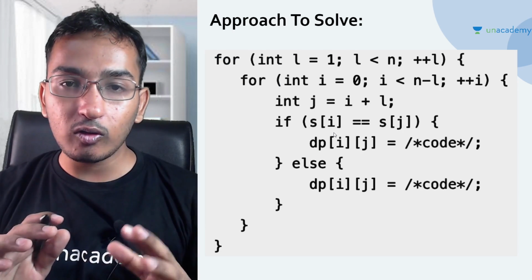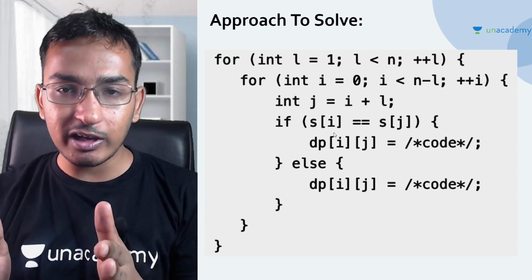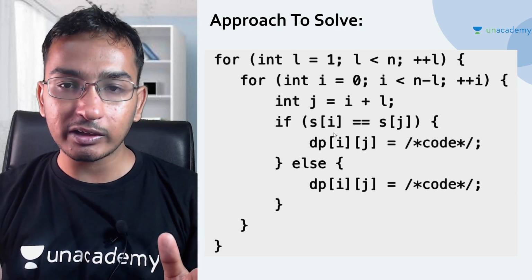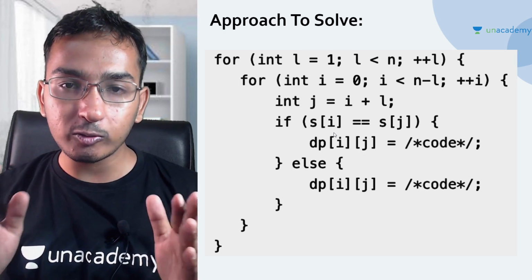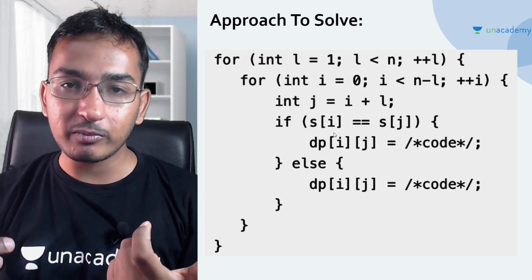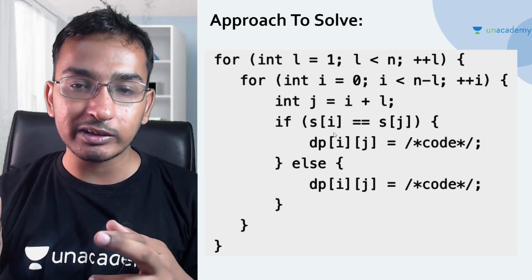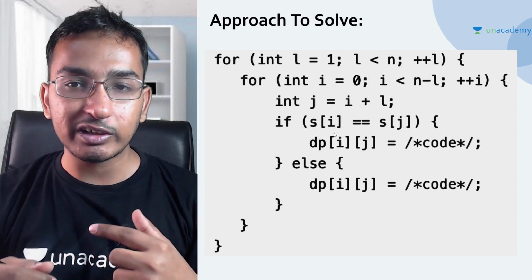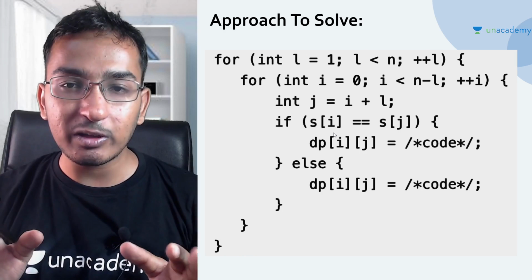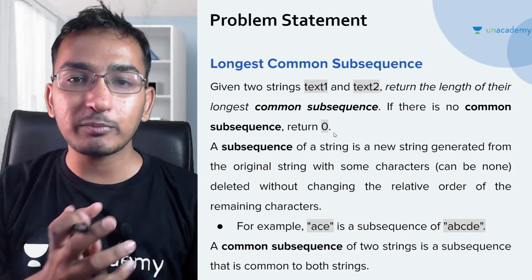Okay, so how to approach this kind of pattern problem? This is the generalized code. You can take a pause and take a screenshot, and note down how to approach this kind of problem. This is really generalized code. There will be two loops. You will be iterating over their lengths, and you will be comparing them, and in the else part you are going to do something. We will be seeing a problem here. Don't worry guys. So let's look at a problem here.